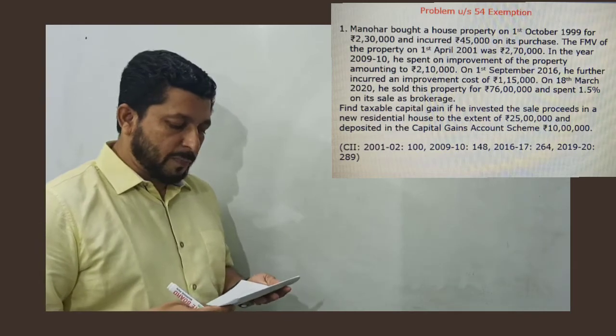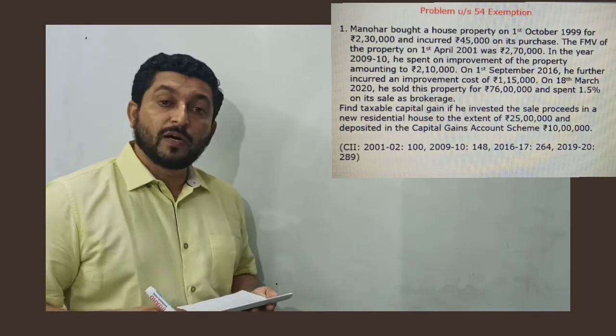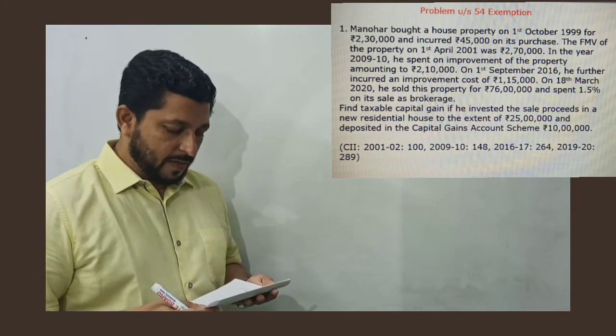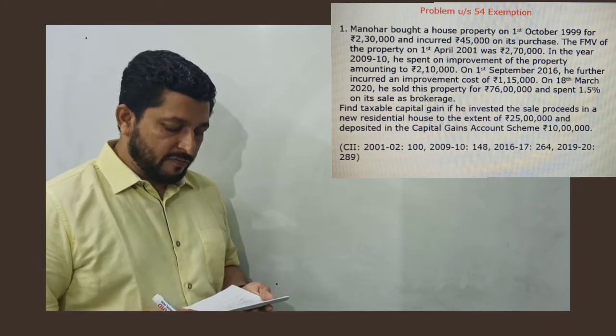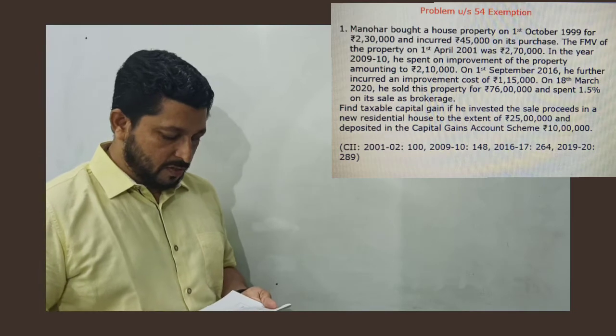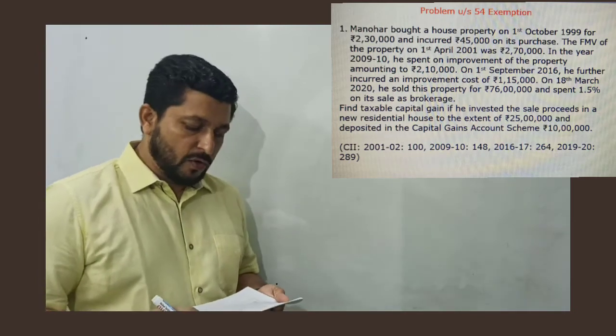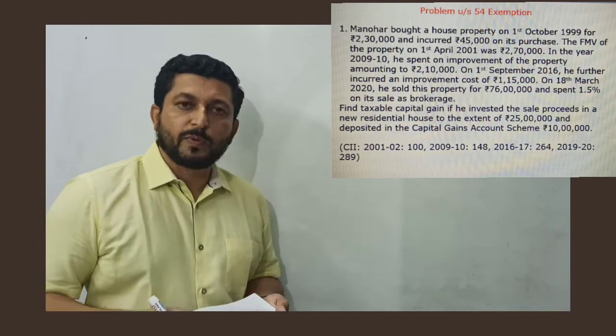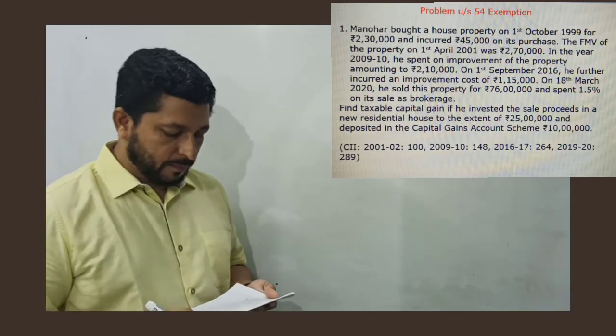Manohar bought a house property on 1st of October 1999 for Rs 2,30,000 and incurred Rs 45,000 on its purchase. The fair market value of the property on 1st April 2001 was Rs 2,70,000.